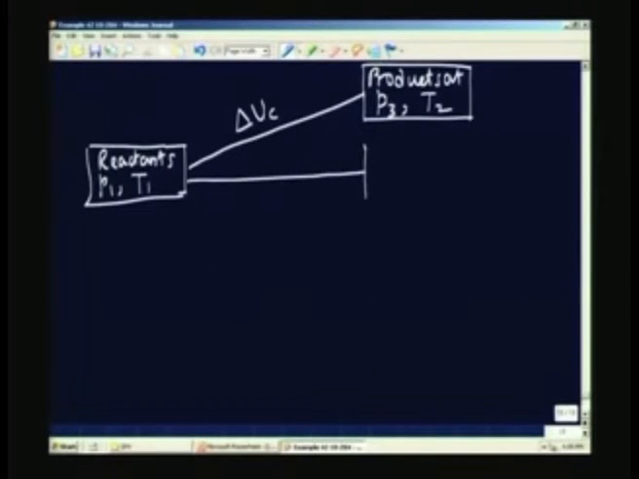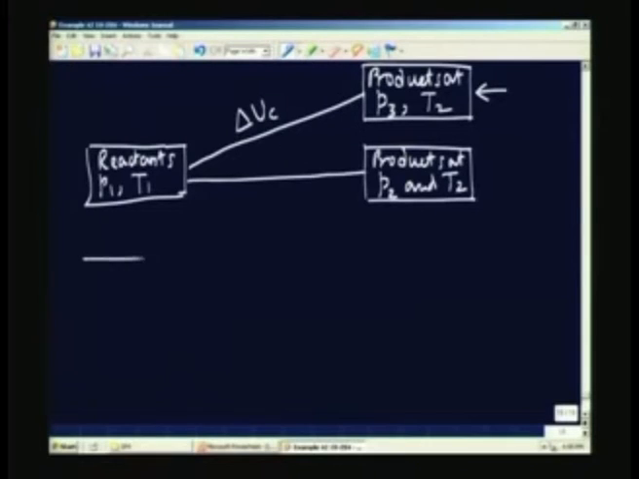However, what I should have had is products at some P2 and T2. So, there is some pressure change which may have taken place during the calorimetric experiment. The products would have to be at P2 and T2, but there is some change. This is what I am going to get. The experiment is going to give this.